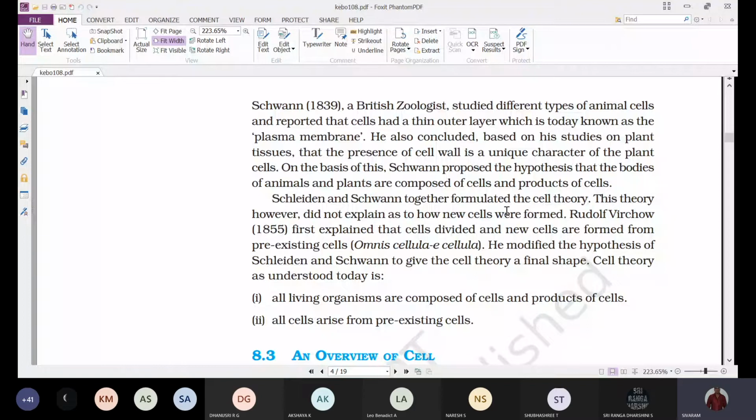These two scientists, Matthias Schleiden and Theodor Schwann, both formulated the cell theory.